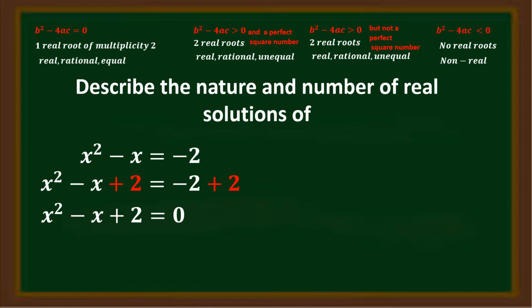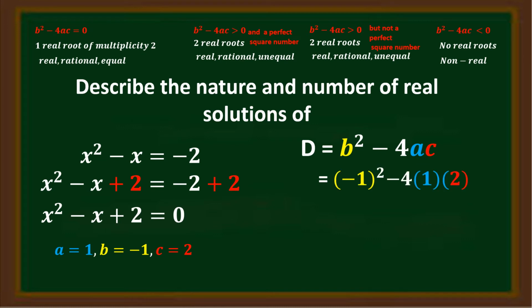Now we'll be determining a, b, and c. a is 1, b is negative 1, and c is 2. We'll be substituting these values in the formula d is equal to b squared minus 4ac. b is negative 1, a is 1, and c is 2.